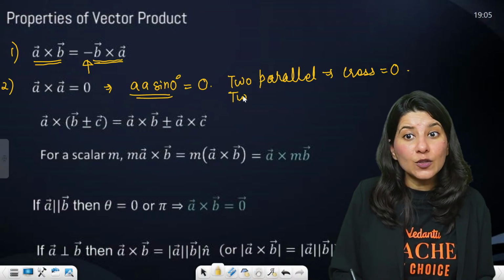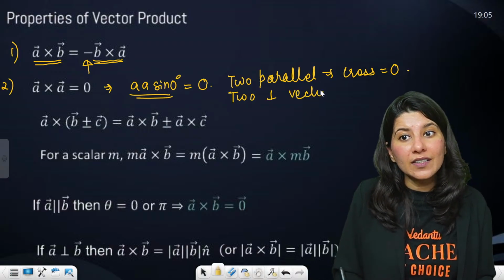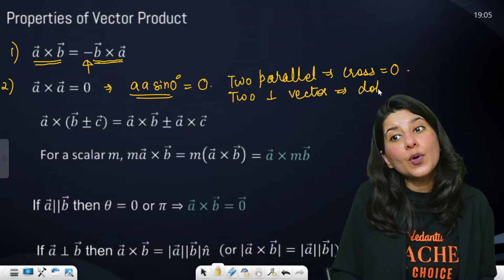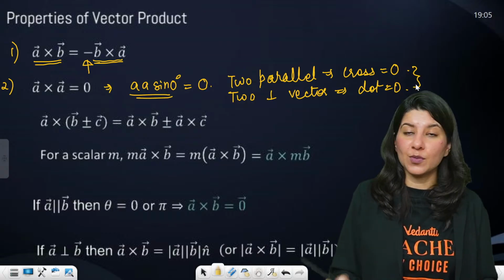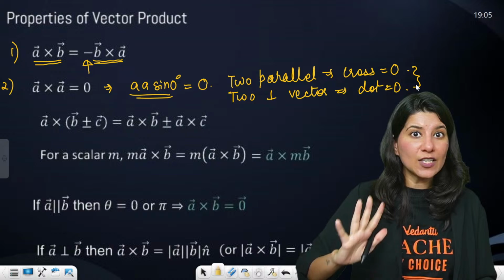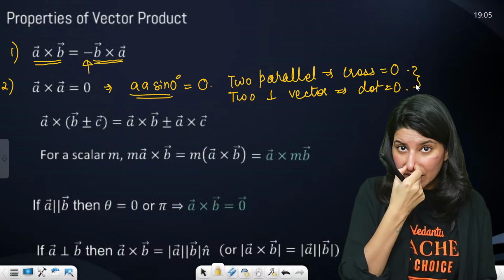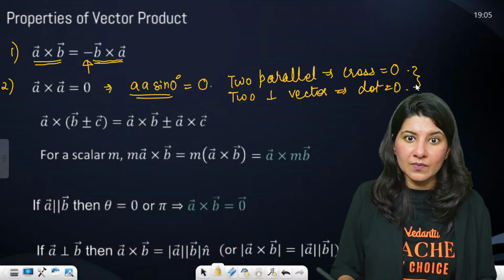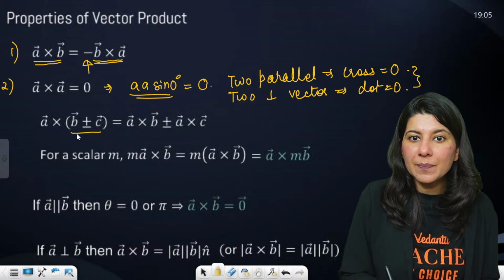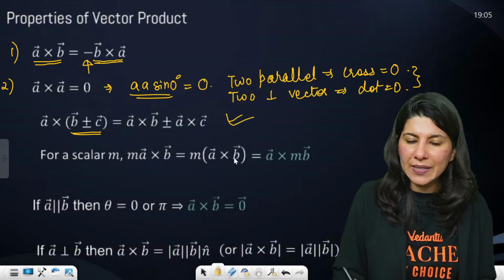Correct? And two perpendicular vectors will have dot product 0. So if two vectors are perpendicular, then dot is 0. If two vectors are parallel, then cross is 0. Okay. All right. Clear. Now again, A cross B, the plus minus distributive property is applicable.